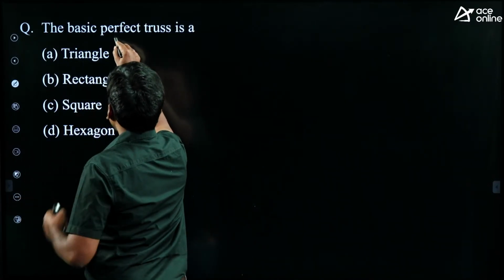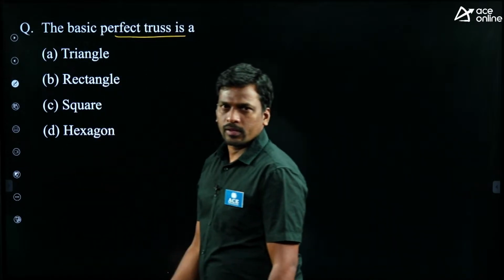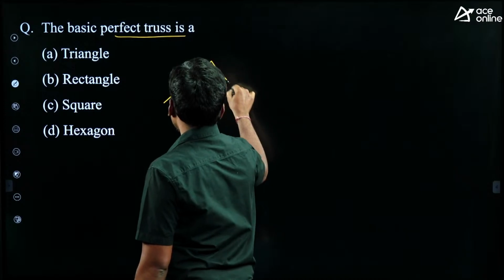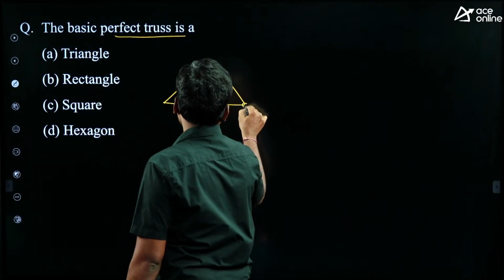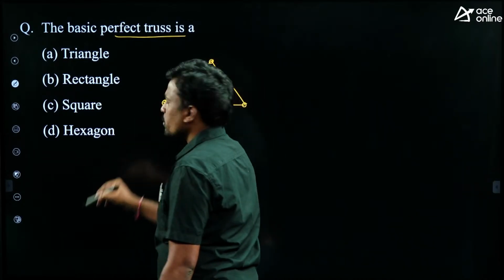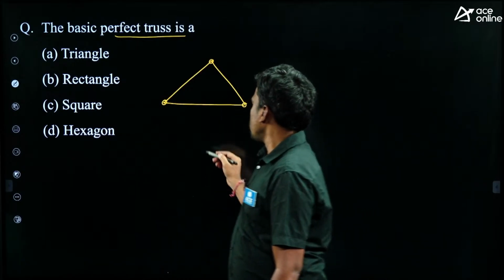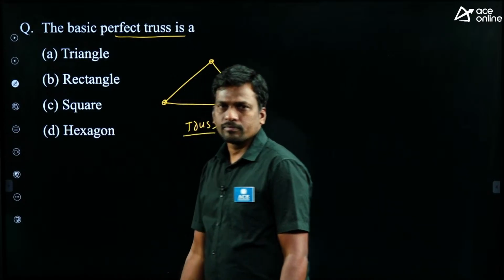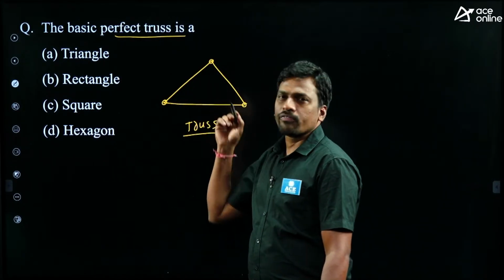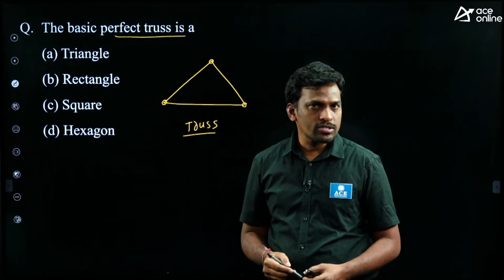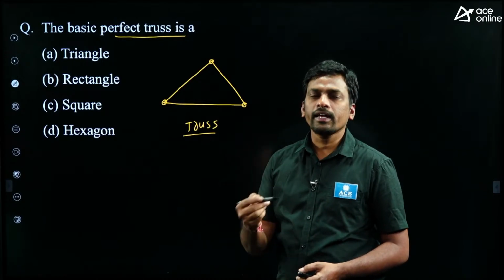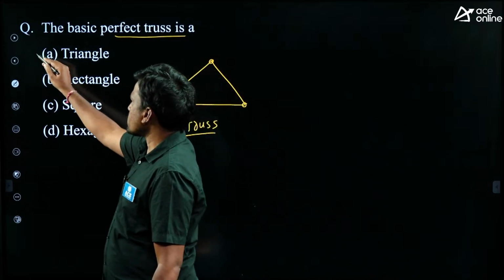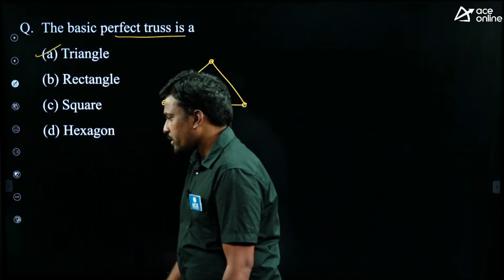The basic perfect truss is A. Students, what is the perfect shape of the truss? If you see any industrial building, this triangular shape only, right? Yes or no? The perfect shape of the truss is a triangle. If there is a missing triangle, then it will become an unstable structure, right? That is internally unstable. So the perfect shape of the truss is always a triangle. Then option A is correct. Yes, Karthik.